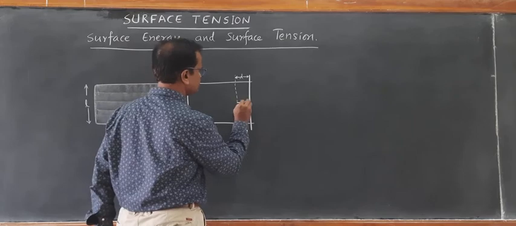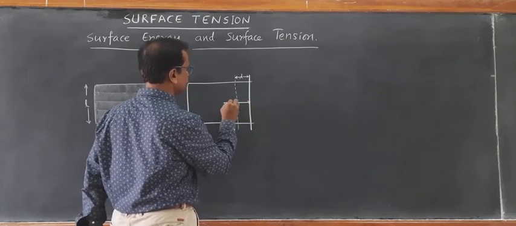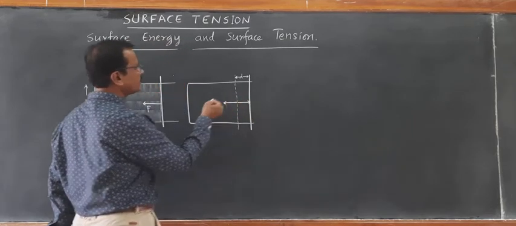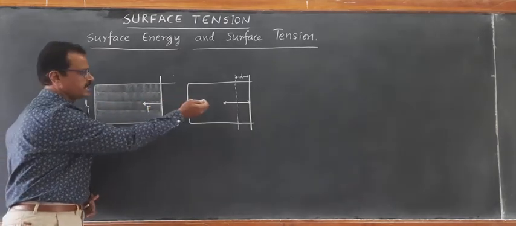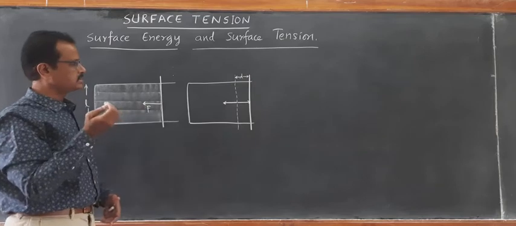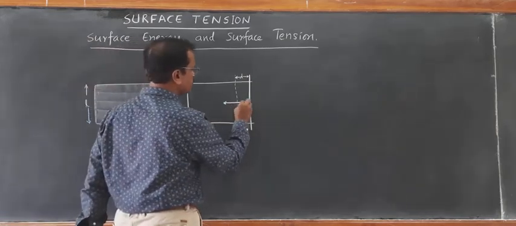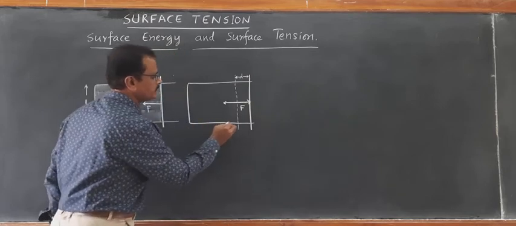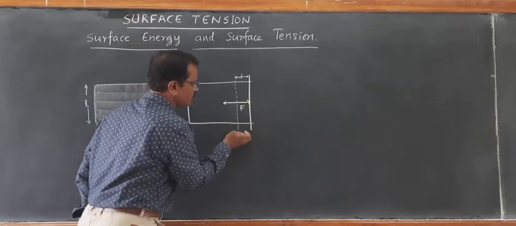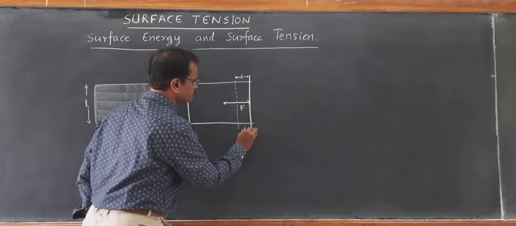The force exerted here should be the same as the force exerted by this soap film on this rod, which is trying to pull the movable rod inwards. So we apply the same amount of force F, and move it through a small displacement d.